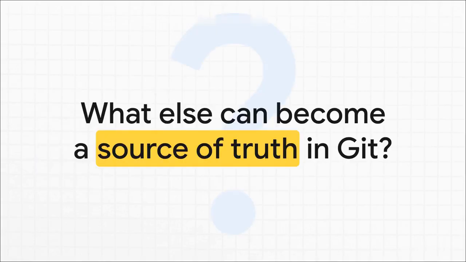So once you've got this automated, super reliable delivery pipeline for your applications, well, that's when the possibilities just explode. It really leads you to this bigger, more interesting question. Okay, what's the next thing that can become a source of truth in Git? Could you define your security policies in Git? What about your monitoring dashboards, or even your network rules? You see, GitOps is so much more than just a deployment strategy. It's a really powerful new way of thinking about how we manage all these complex systems, declaratively and, most importantly, safely.